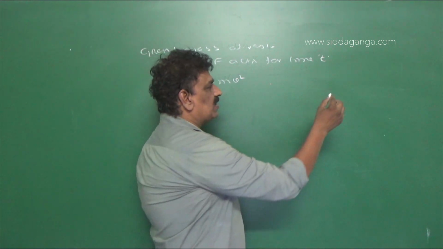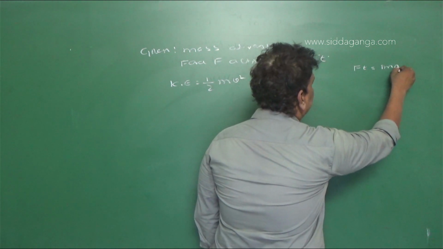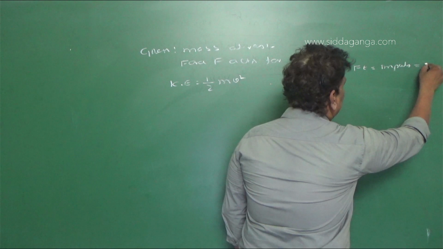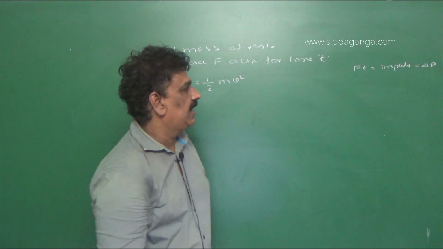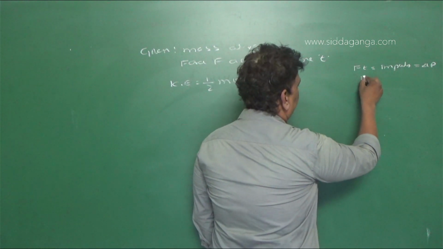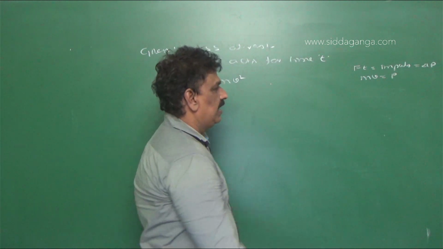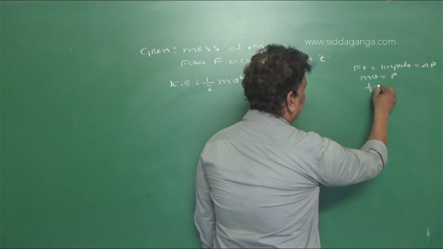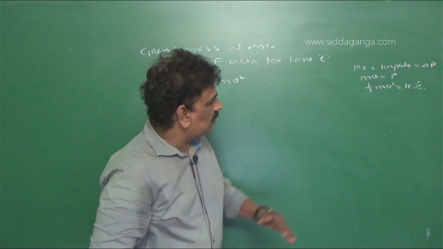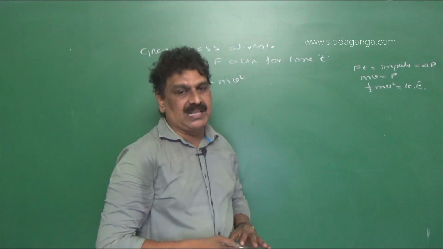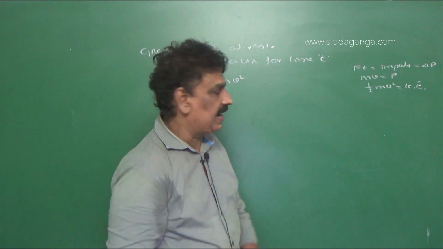So force into time is equal to impulse, that is equal to delta p, the change in momentum. And we have mass into velocity equal to momentum, and half mv square equal to kinetic energy. So using these three concepts, we can find the solution for it. That is the idea behind it.